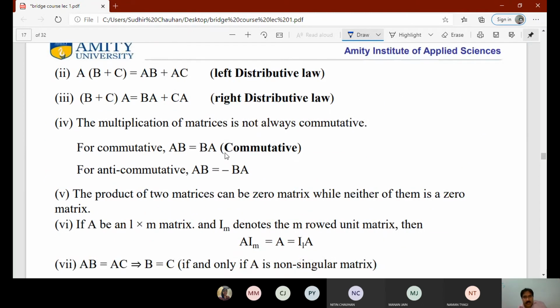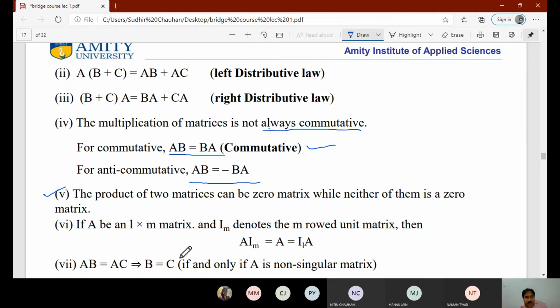Now multiplication of matrices is not always commutative. That means it is not always true that AB will be equal to BA. It is sometimes possible. If it is possible, then it is commutative, and it is anti-commutative if AB is equal to minus BA. The next property is that the product of two matrices can be a zero matrix while neither of them is a zero matrix. So if we multiply any two matrices, then after calculation of elements it may be equal to 0, however both of them are not equal to 0.